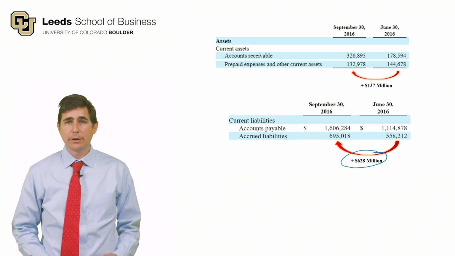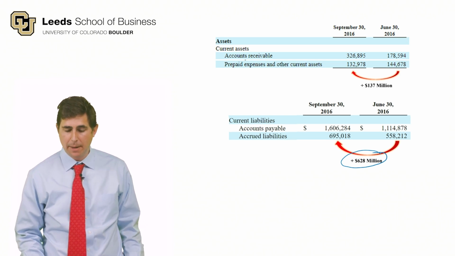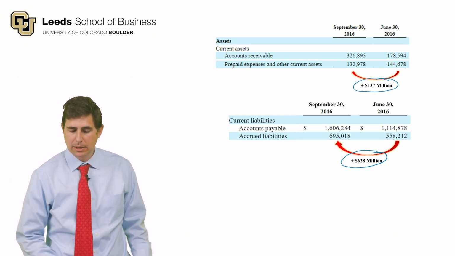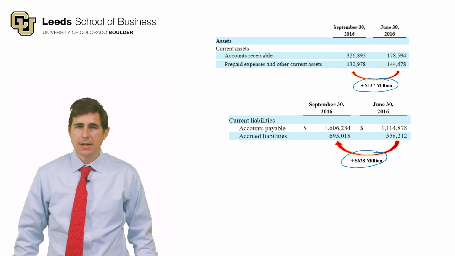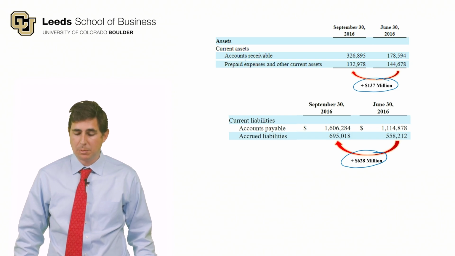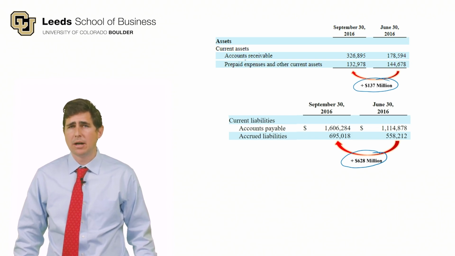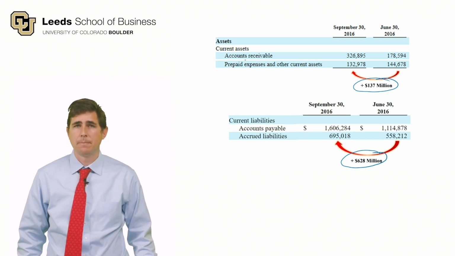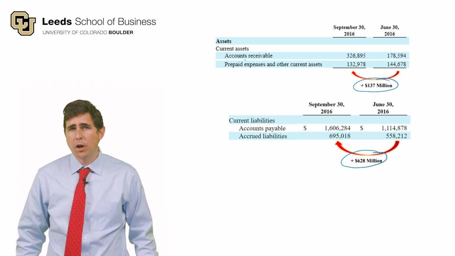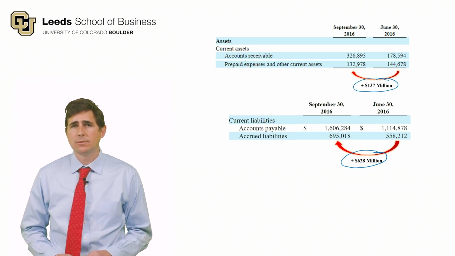And they said, look, accounts receivable increased at the same time. Well, you calculate that, and that's something like a $137 million increase in accounts receivable. And so it doesn't come anywhere close to offsetting the increase in accounts payable. I think there's around a $500 million difference between those two fluctuations. So that's a $500 million boost to free cash flow.